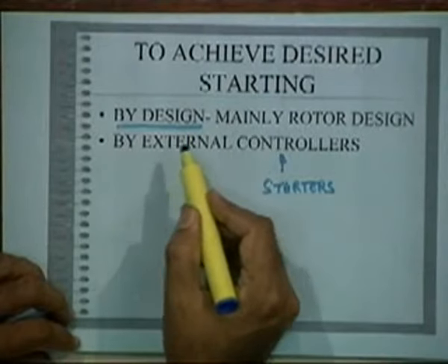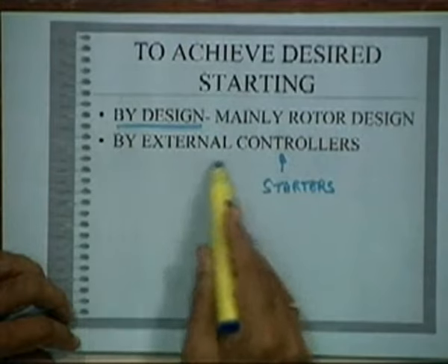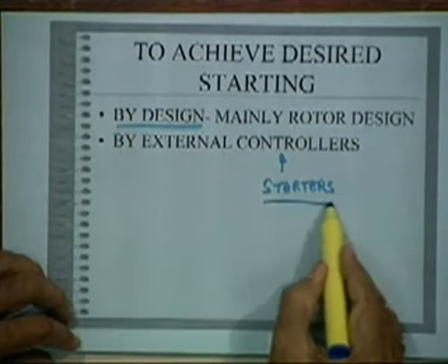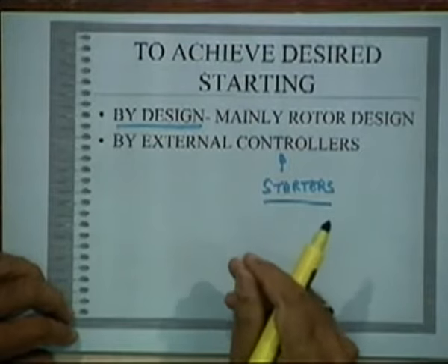Any motor may not have both simultaneously. The other is putting in external controllers like starters, placed between the supply and the motor, so that the desired starting is achieved.